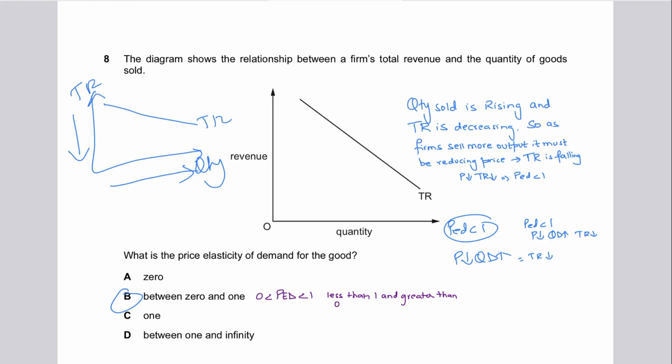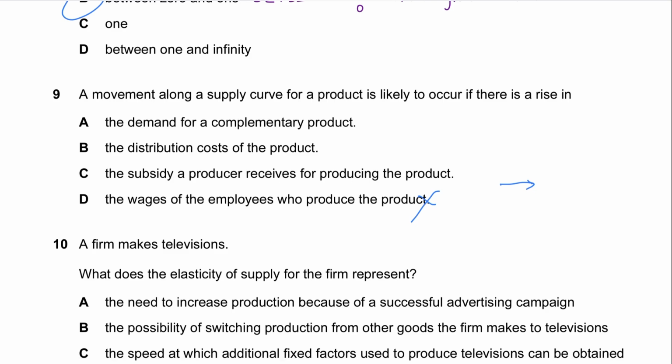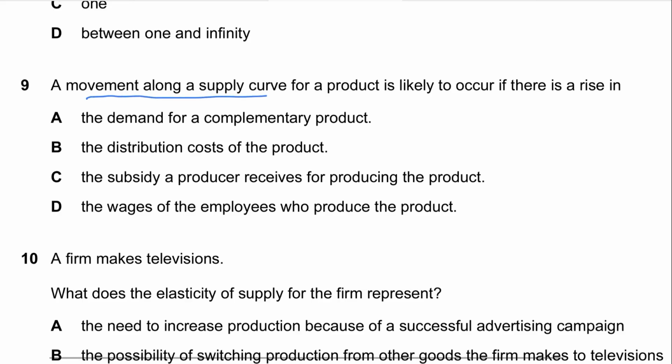Now, question number 9 says a movement along the supply curve for a product is likely to occur if there's a rise in. So usually, they're saying a rise in, and then they've given these factors. Now, if I was sitting in an exam scenario, before reading the options, I would be like, they're talking about a movement along the supply curve, and I would write some data points. A movement along the supply curve occurs due to price changes. So price and quantity supplied. Fine. But then what causes the price to change?